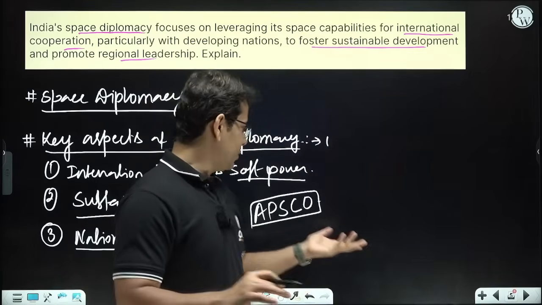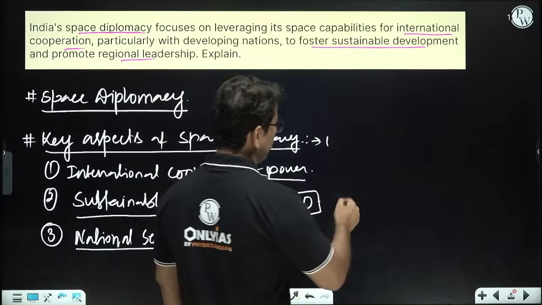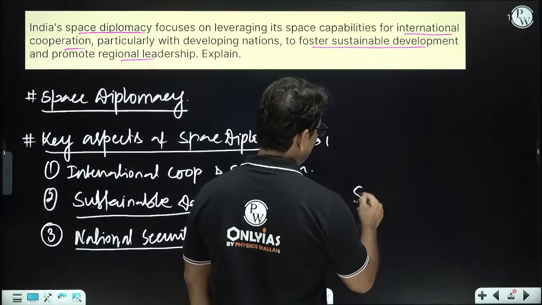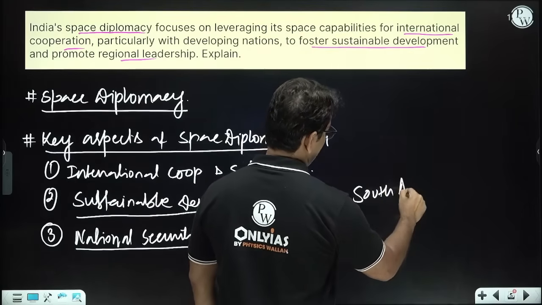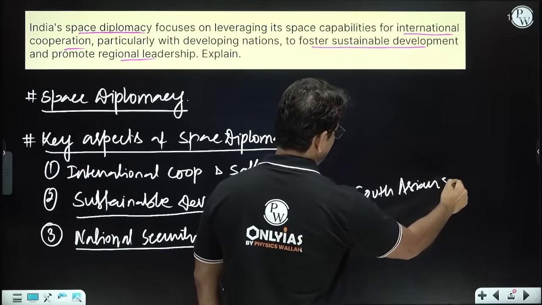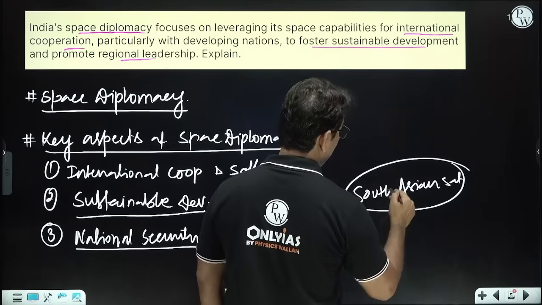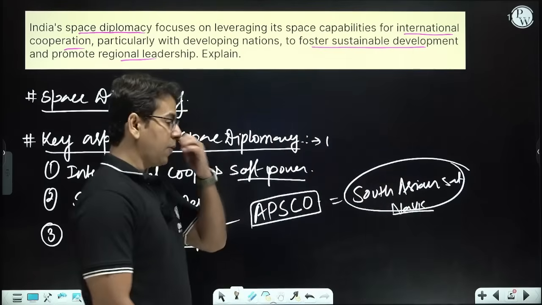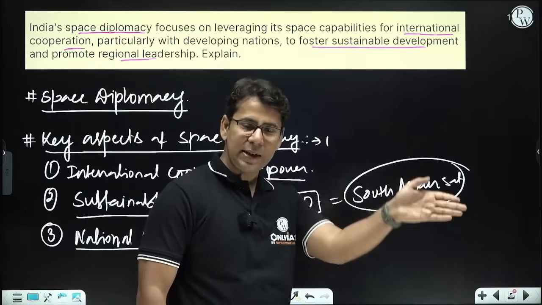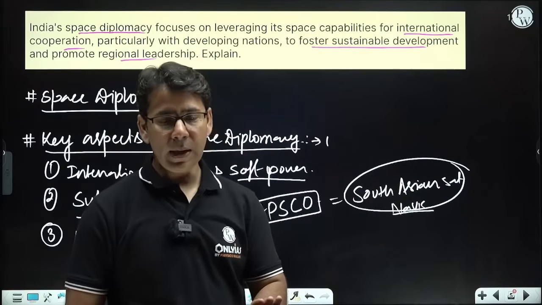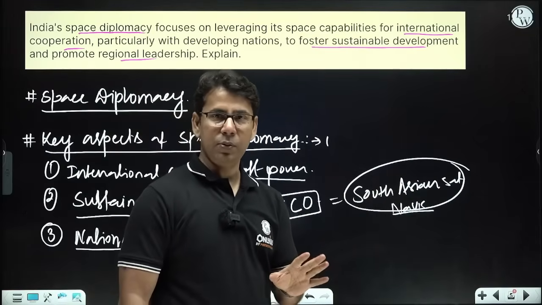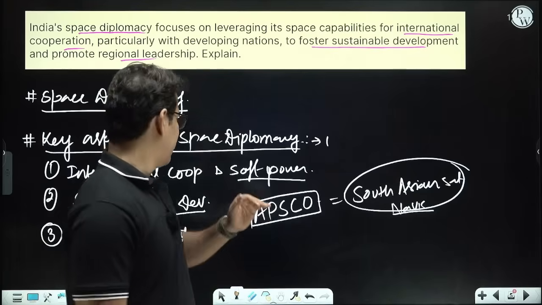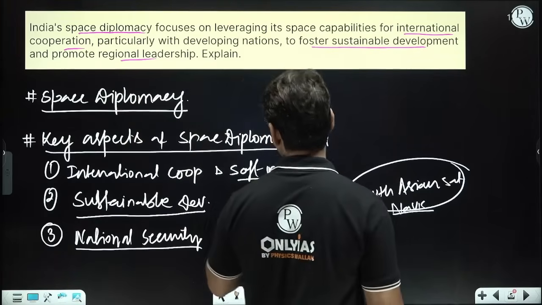Although India is also active in that. To counter this APSCO, India has already launched the South Asian satellite. We have launched it. We are providing the services of NavIC to neighboring countries for free. We provide remote sensing data to them, right? So that is what we are doing. So at one part, it becomes like India and China.